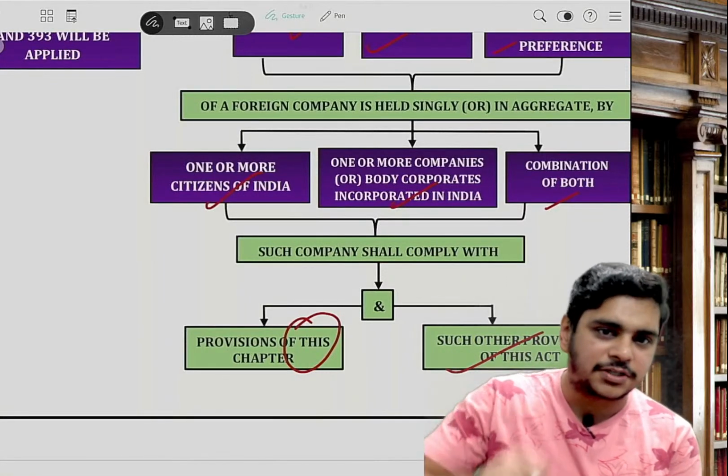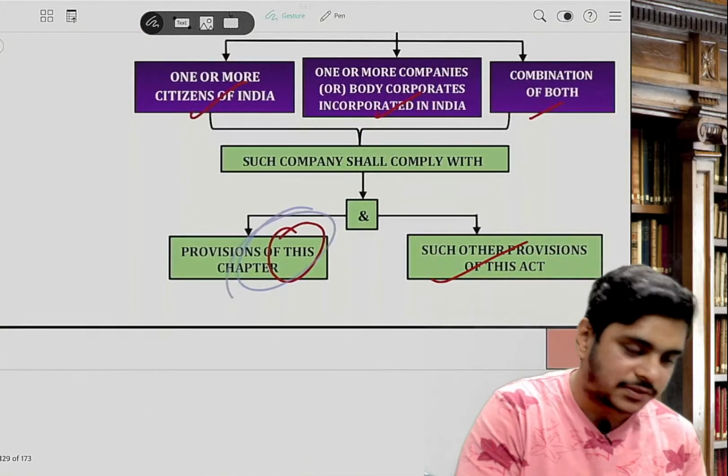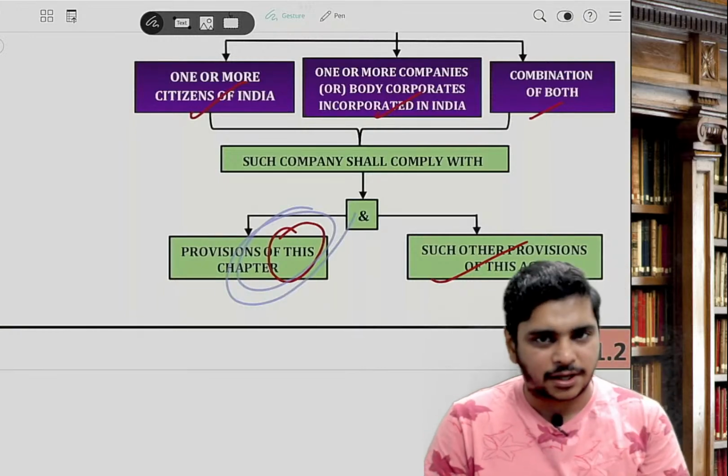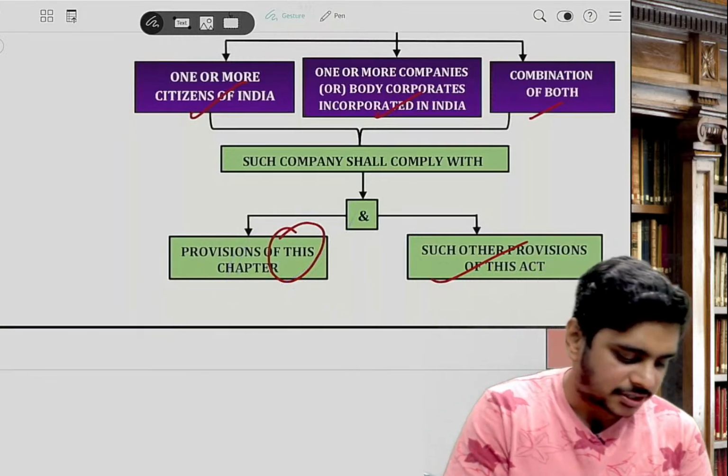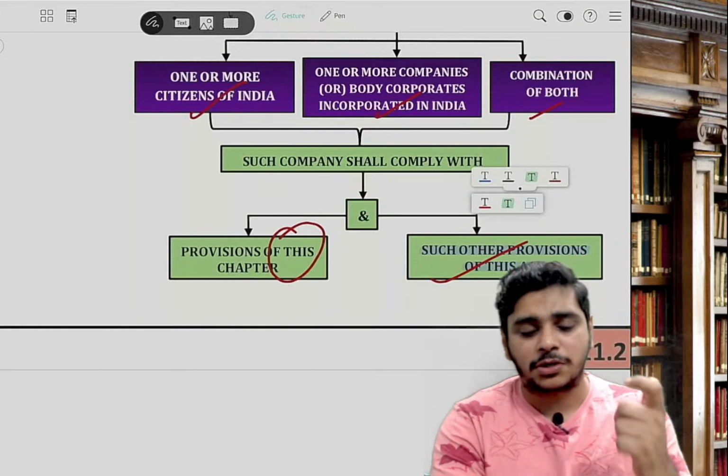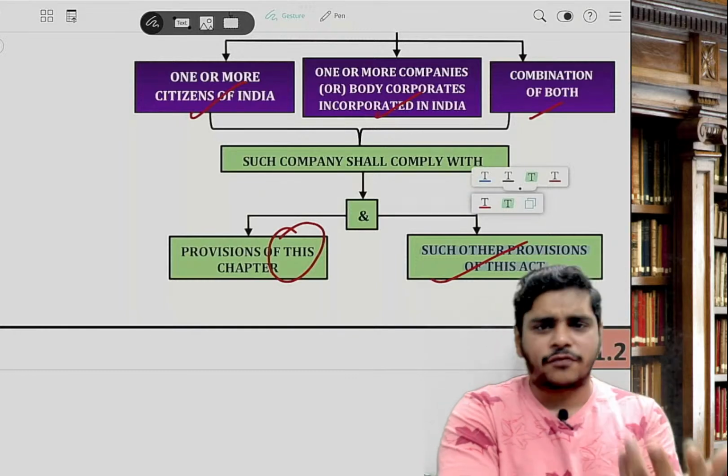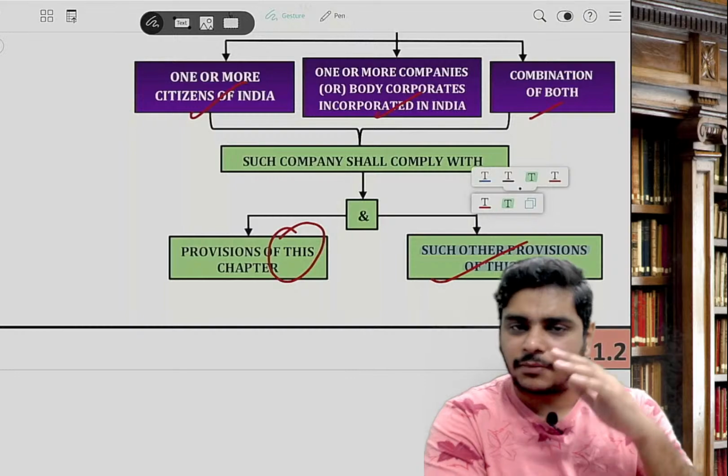And if it is a deemed Indian company, they have to comply with the provisions of this chapter, which means the foreign company chapter, that's chapter 22, and such other provisions as may be notified by the CG in this behalf. Four or five sections would be there, which will be given by the CG.